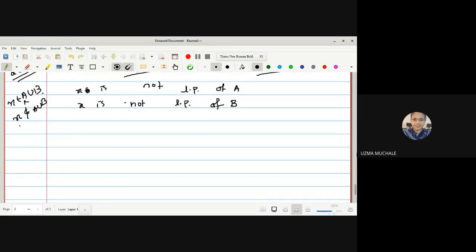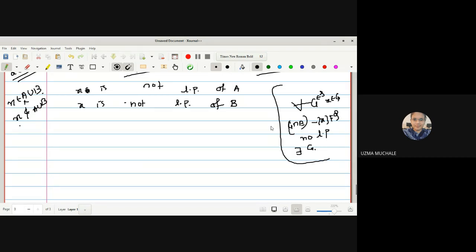Now I think you remember the definition of a limit point. What is the definition of a limit point? For all open sets G containing X, there should satisfy the condition G intersection E minus singleton X is non-empty. But for not a limit point, what is the definition? I told you that for all will be converted to there exists, right? So not a limit point means what?